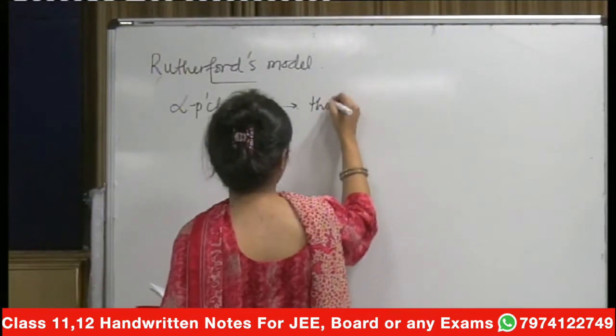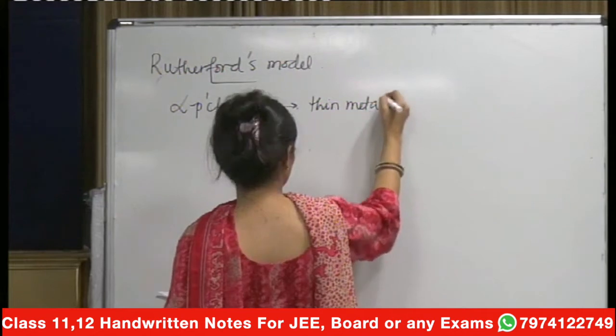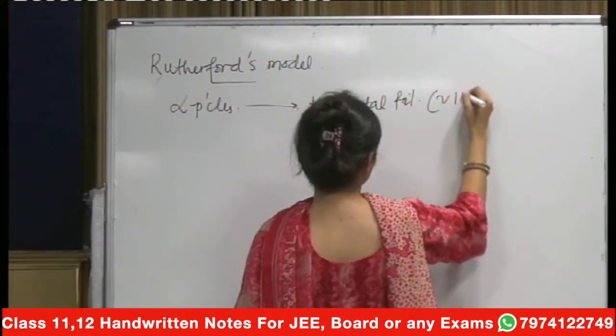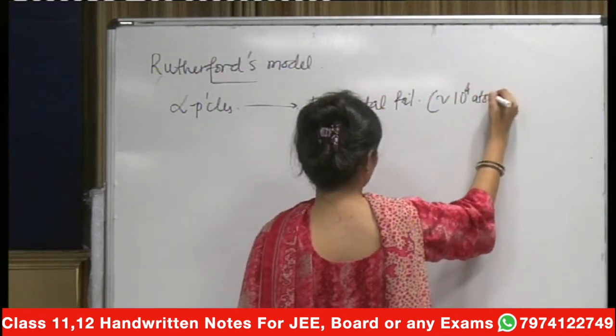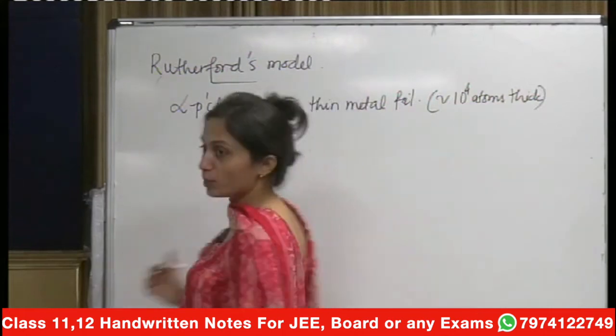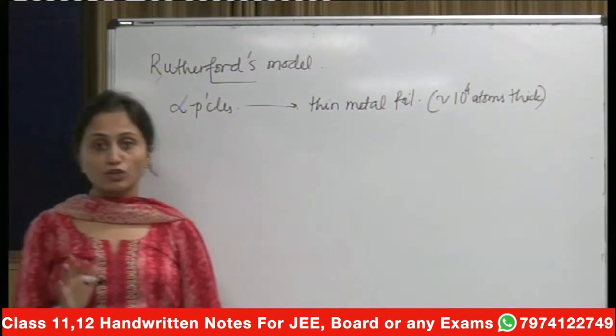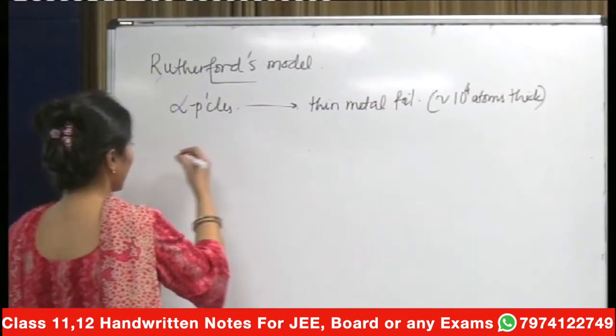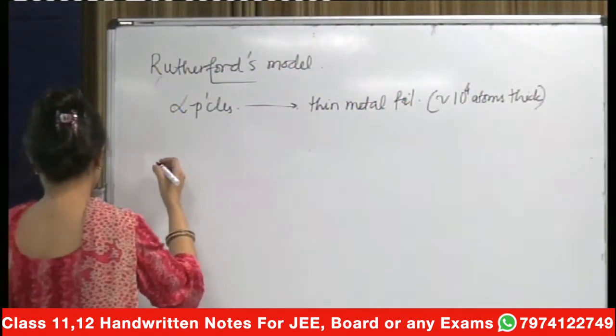It was made to fall on a thin metal foil which was around 10 to the power 4 atoms thick. So here in this case, what were the findings of Rutherford?